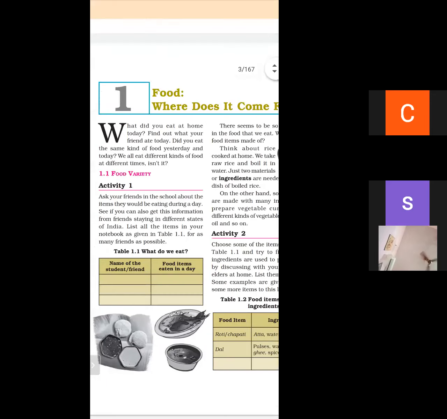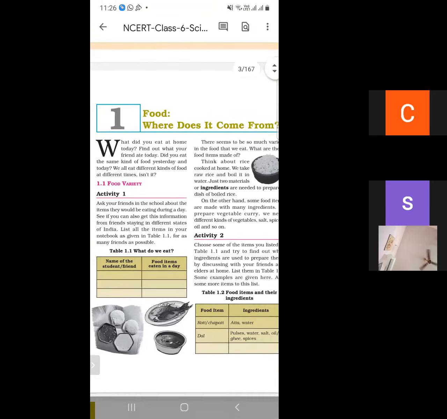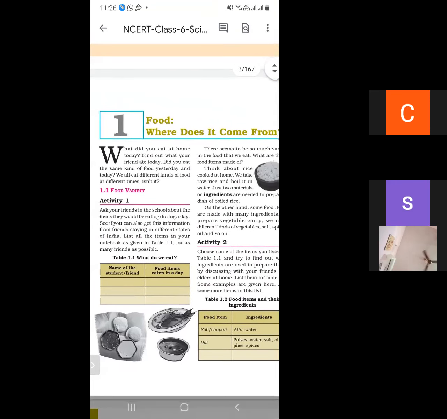So today we have completed lesson 1, Food: Where Does It Come From? Firstly, you have to learn the important key terms of lesson 1. What do we mean by food? Why do we need food? What are ingredients? What are the food items obtained from plants? What are the food items obtained from animals? What are the food items and their ingredients?